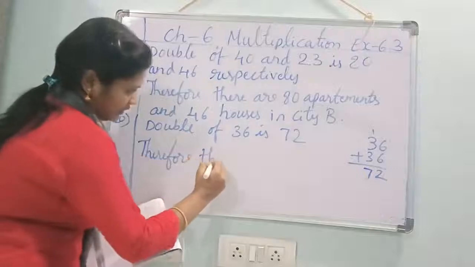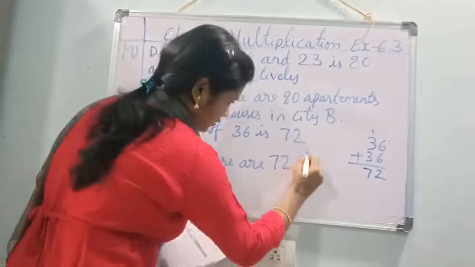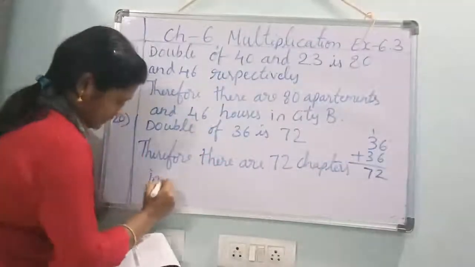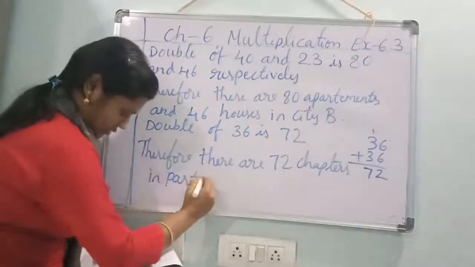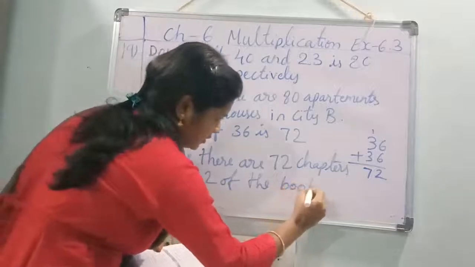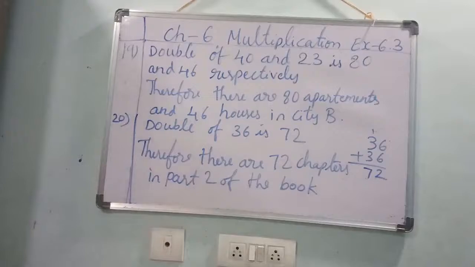Therefore, there are 72 chapters in part 2 of the book. Understood, children? Copy fast.